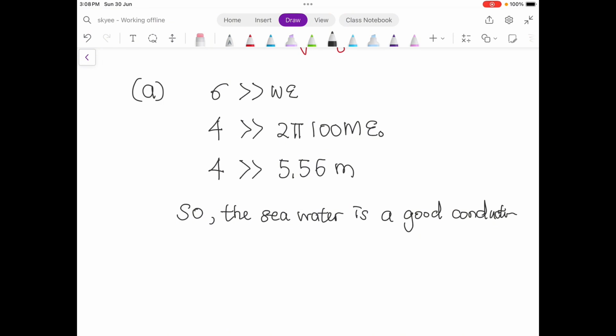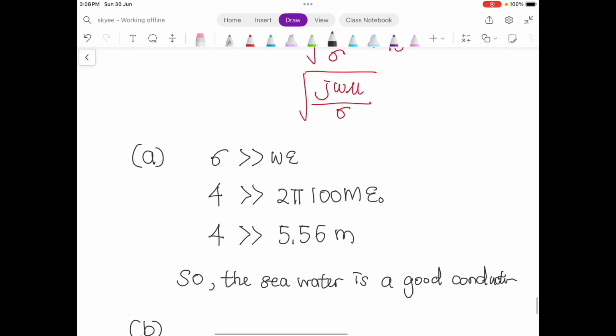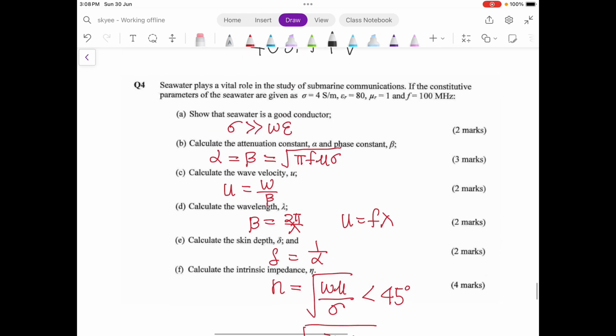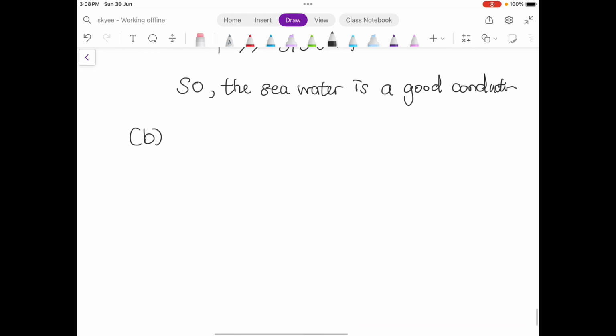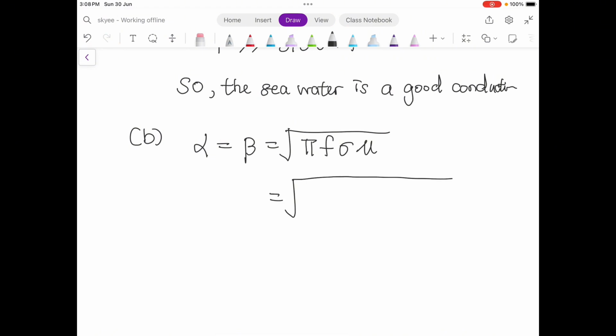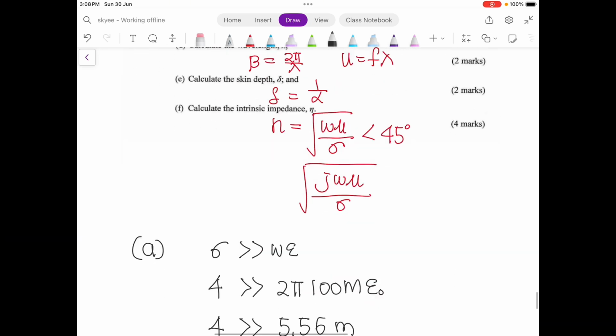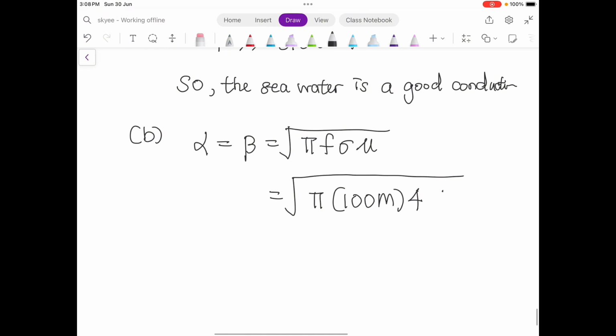Alright, good conductor. For part B, we are calculating the attenuation constant and phase constant. The formula you have to use is the square root of pi f sigma mu. The frequency f is 100 mega, the conductivity is 4, and mu r is equal to 1, so we just have mu naught.